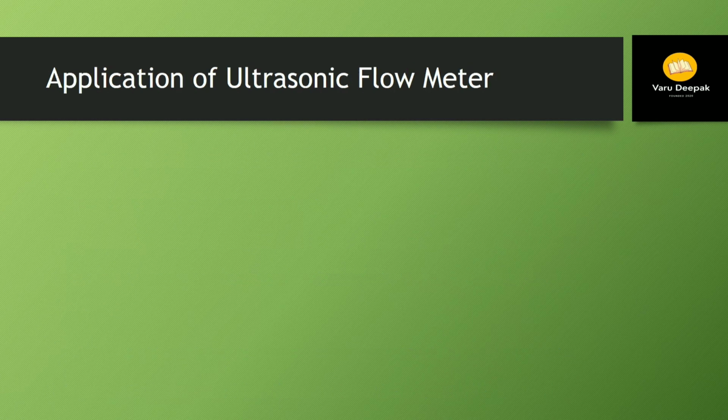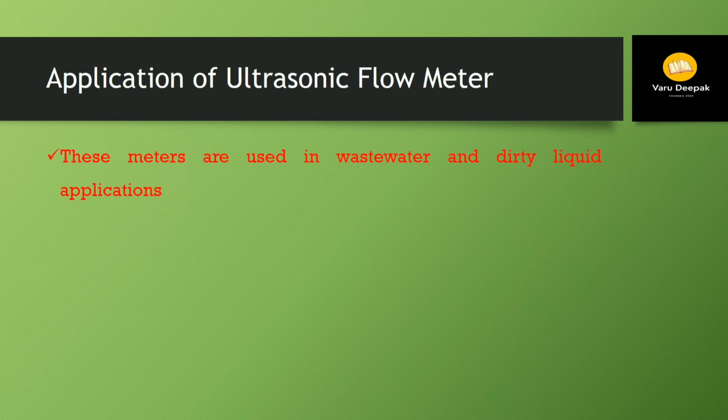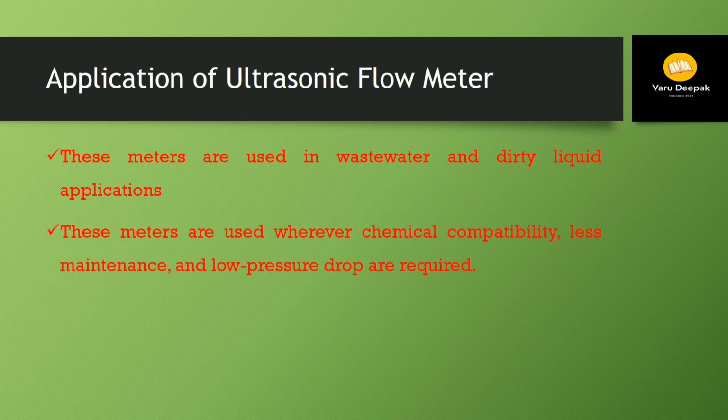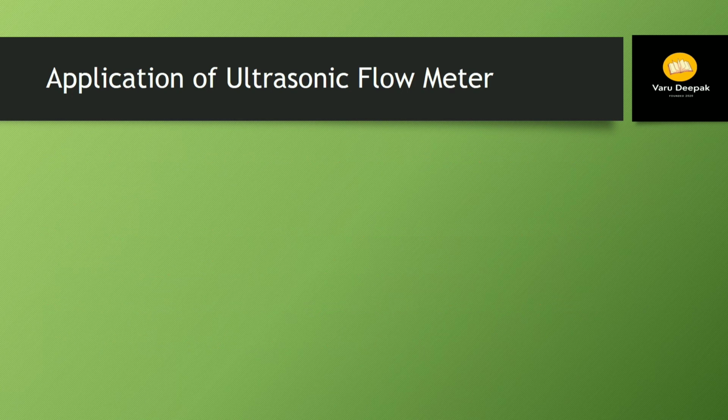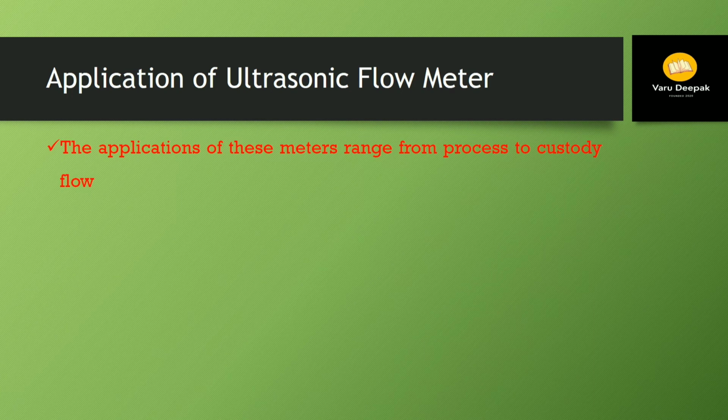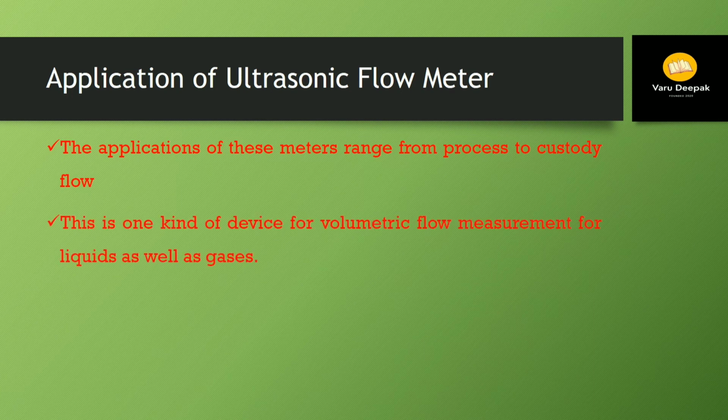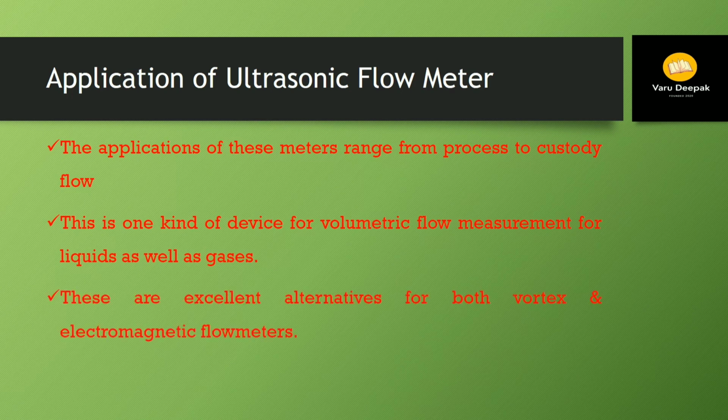Now let us see some of the applications of this ultrasonic flow meter. These meters are used in wastewater and dirty liquid applications. These meters are used wherever chemical compatibility, less maintenance and low pressure drops are required. These meters are used to measure the velocity of a liquid through ultrasound to analyze the volume flow. The application of these meters ranges from process to custody flow. This is one kind of device for volumetric flow measurement for liquids as well as gases. These are excellent alternatives for both vortex and